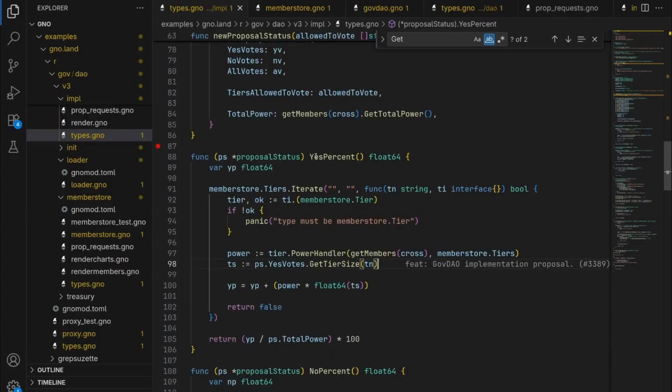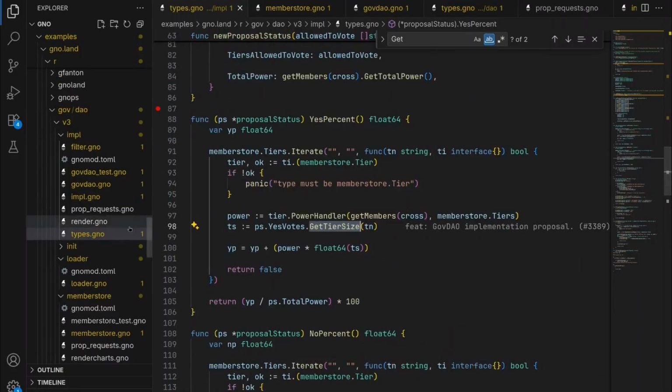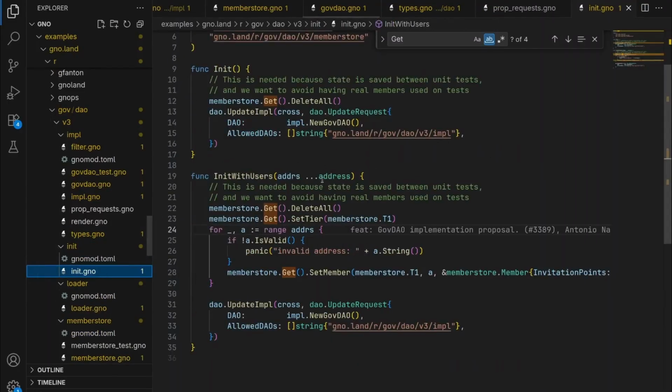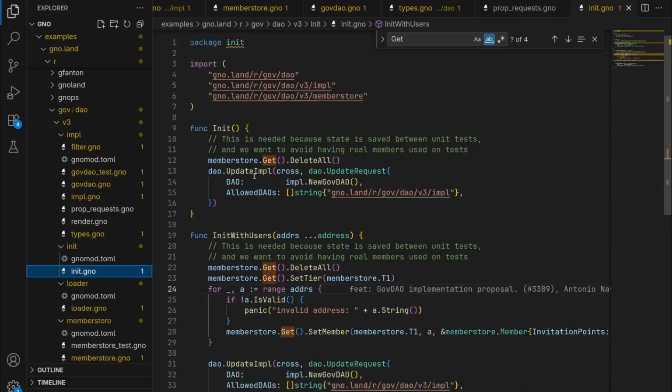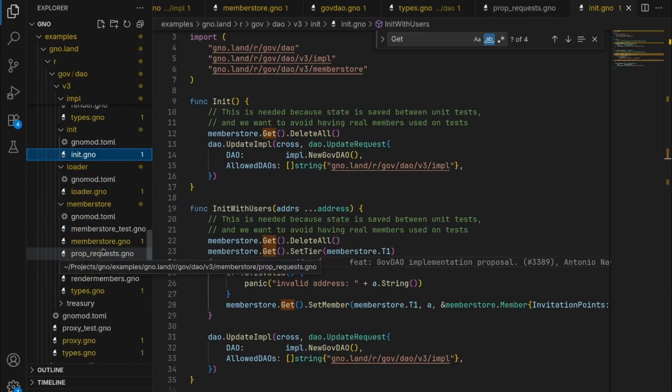And can be better understood in the yes percent, which iterates on every member store, like every tier. And it will add to the total votes the power handler, which depends on the tier, and the total number of yes votes, and the number of the tier members. It is the same for no percent. Anyways, that's all for the percent. You have the init directories, which is basically only test functions, init with users and init. It doesn't really have any relevance in the GovDAO outside of the test.